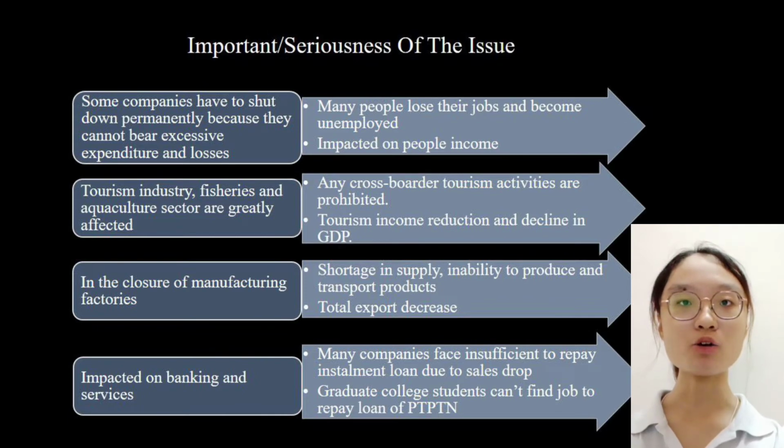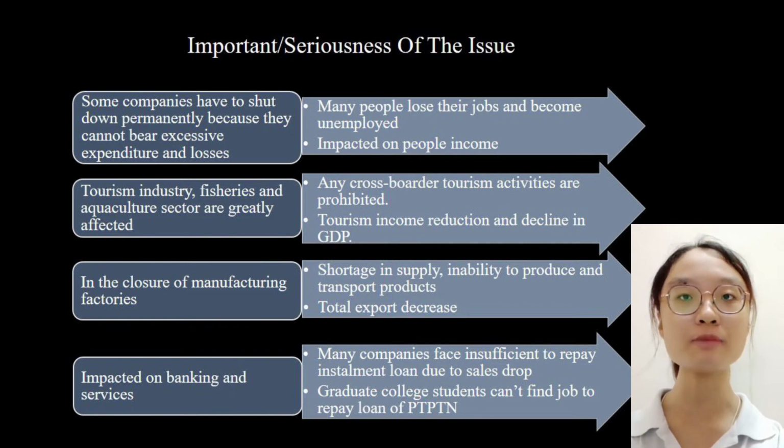Third is the closure of manufacturing factories that will result in a shortage in supply, inability to produce and transport products to other countries like China, and total exports in Malaysia will decrease. Fourth, it also has an impact on banking and service. Many companies are insufficient to repay installment loans due to sales drop. Graduate college students cannot find jobs to repay the PTPTN loan and this leads to government debts increasing.